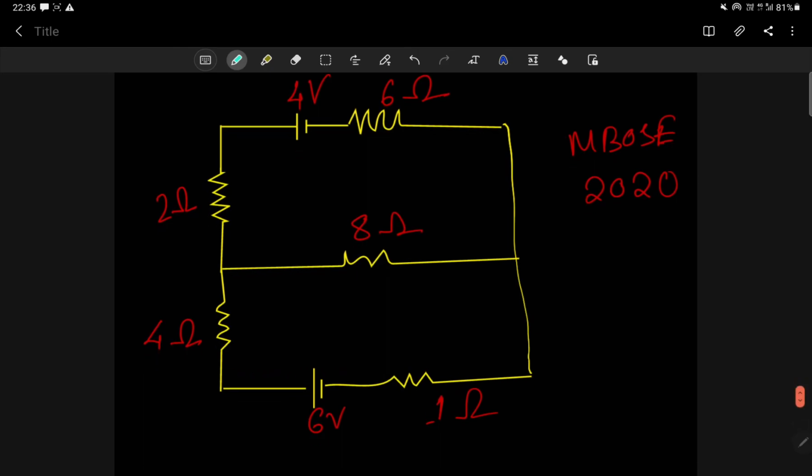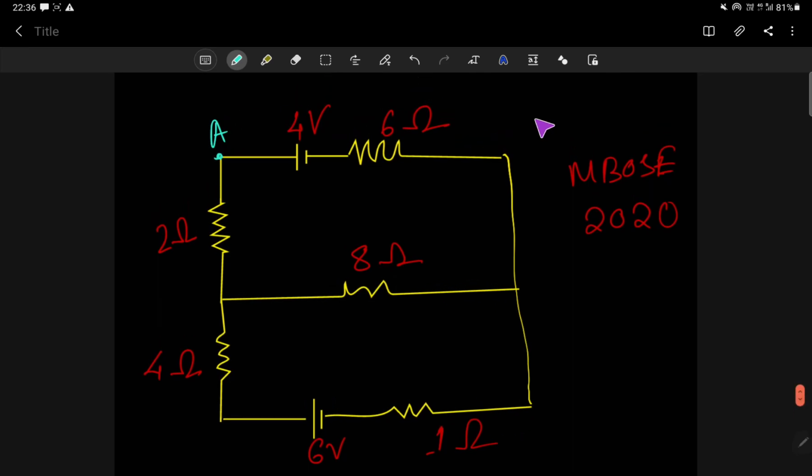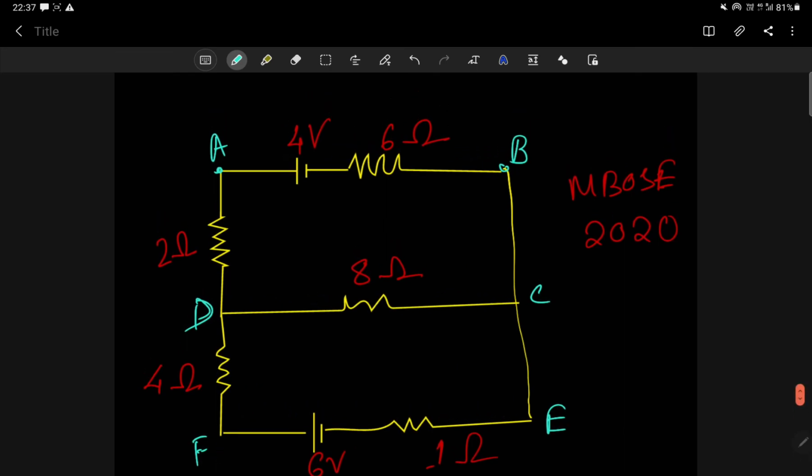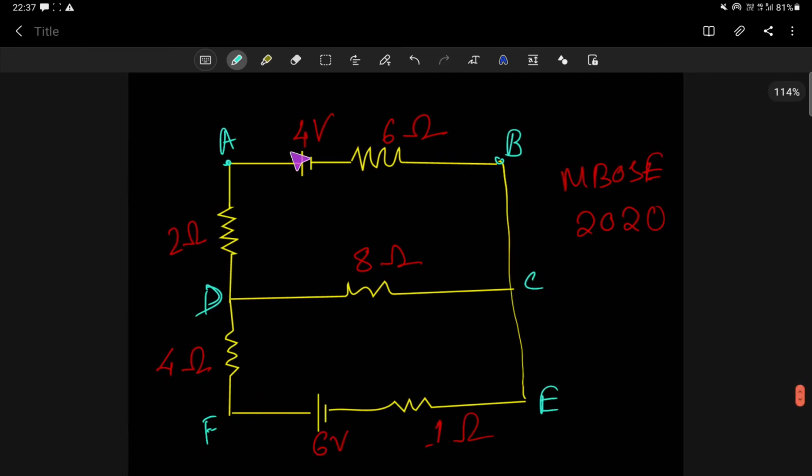So here, first task you have, let me name the points first. The names of the points are not given, so let me name this one A, B, C, D, then E, and then F. Correct? A, B, C, D, E, F. Then let me first draw some current. Let me take some current I1 from this 4 volt battery, and then again let me take some current I2 from this 6 volt battery.